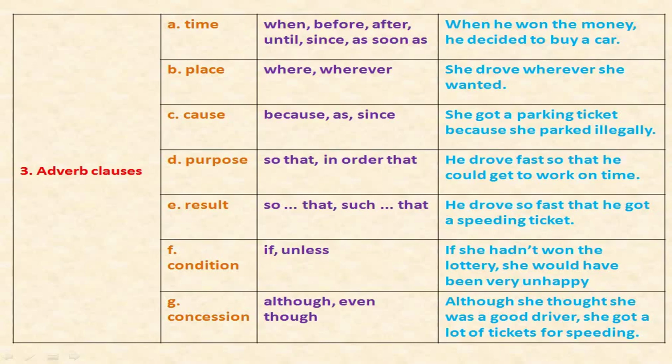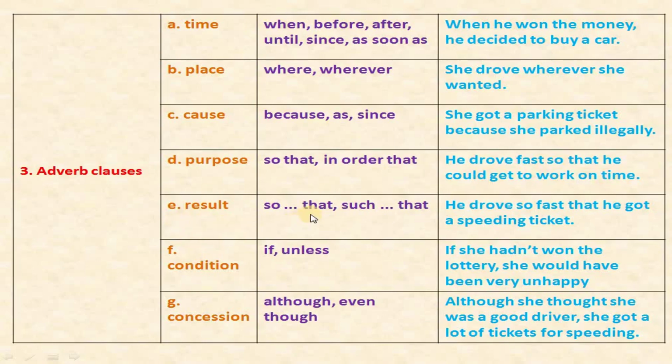Next is place. Place has the subordinators where, wherever. Example: she drew wherever she wanted. Cause: because, as, since. These are the subordinators. She got a parking ticket because she parked illegally. Purpose: the subordinators are so that, in order that. He drove past so that he could get to work on time.